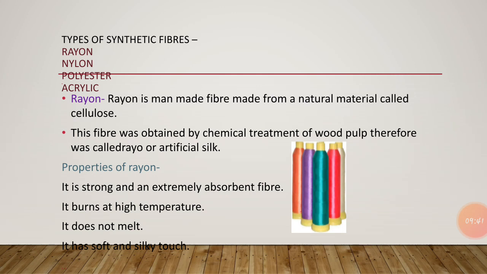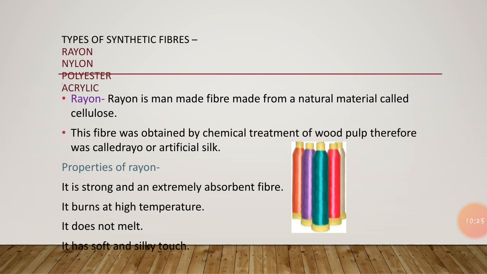Now we are going to know what the different properties of rayon are. The first property is that it is a versatile and widely used fiber. Rayon is mixed with cotton to make bed sheets or mixed with wool to make carpets. It has comfort-providing properties. It is very comfortable and can be easily dyed as per our needs. It is soft, smooth, cool, comfortable and highly absorbent. They do not insulate body heat. Therefore, it is used in hot and humid climates also. So these are the different properties of rayon.